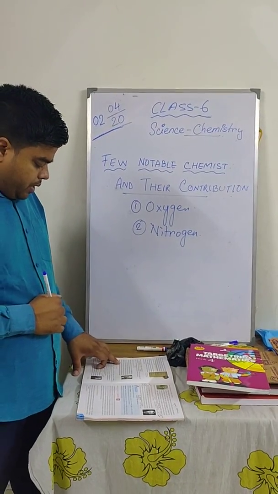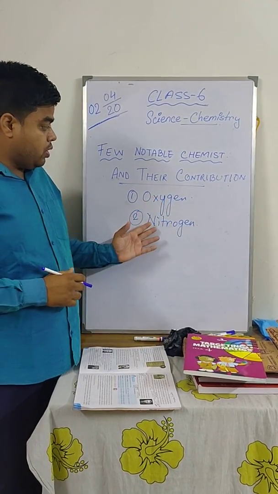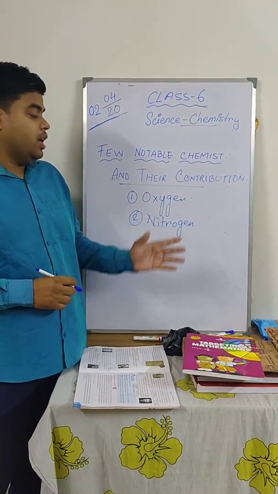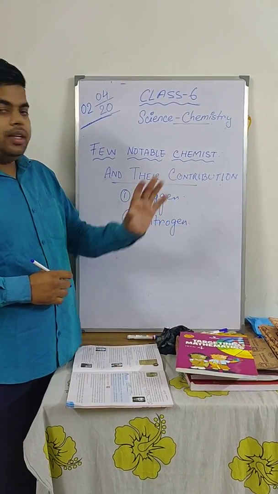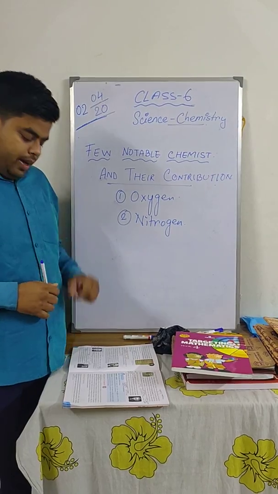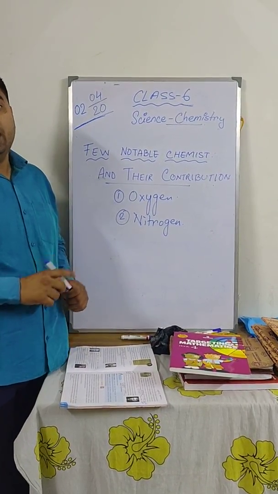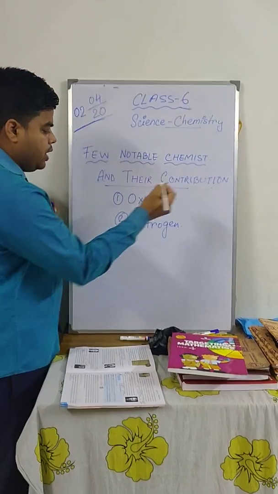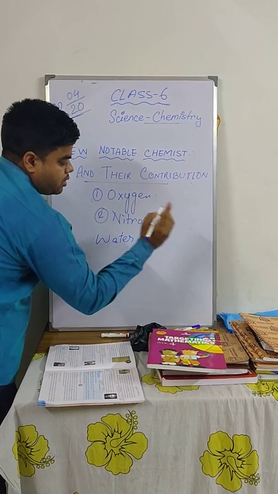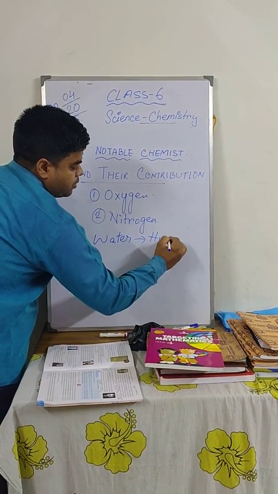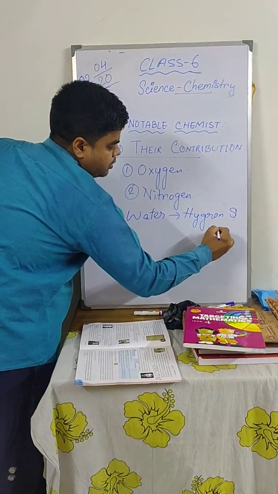He was also able to show the role of oxygen in plant and animal respiration. He showed that oxygen plays a very important role in the life of plants as well as animals. Lavoisier also showed that water is composed of hydrogen and oxygen. He showed that water contains hydrogen and oxygen.